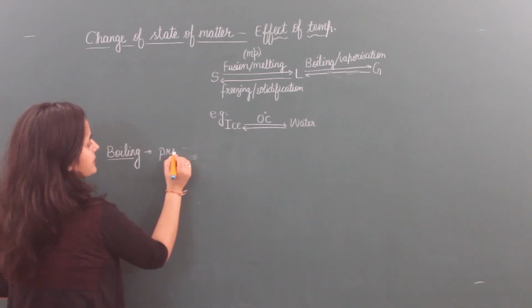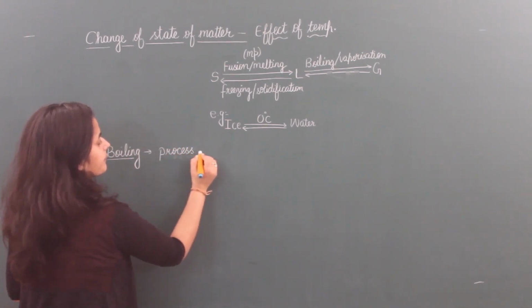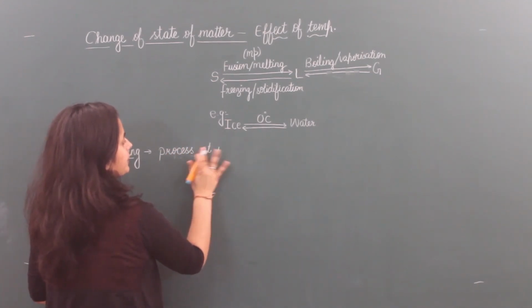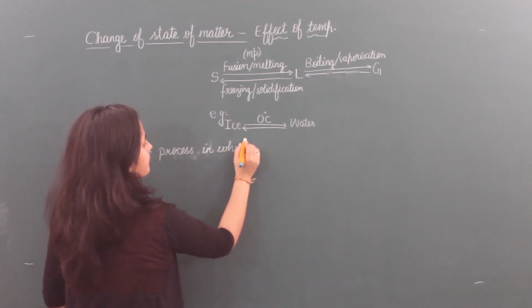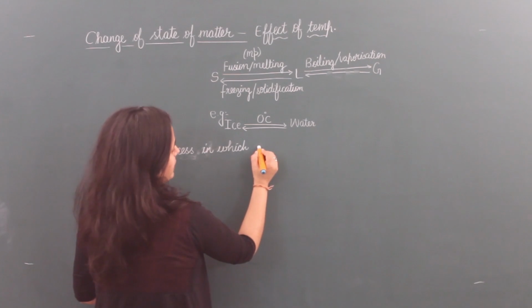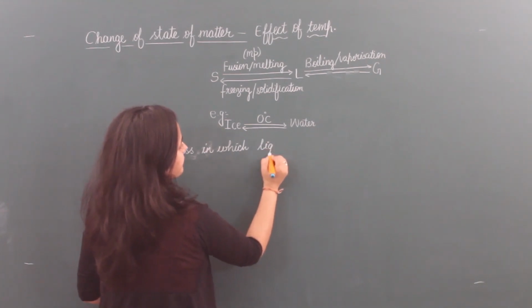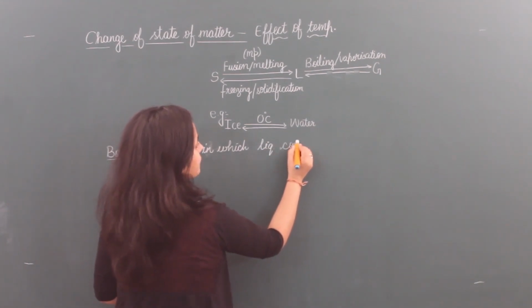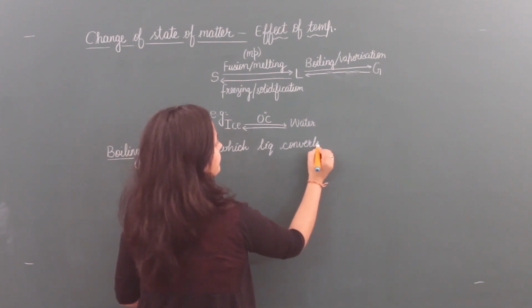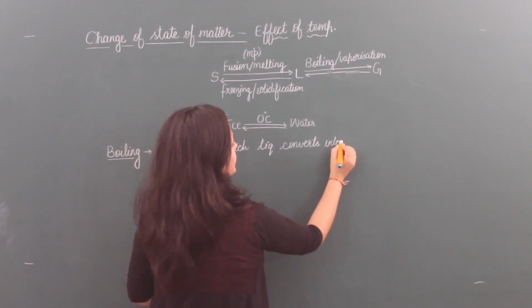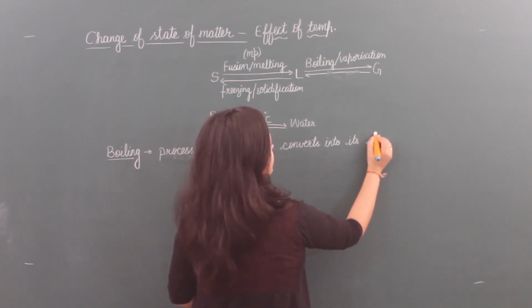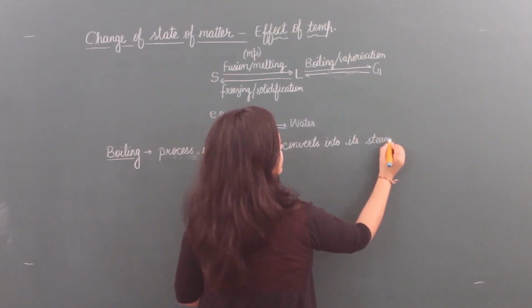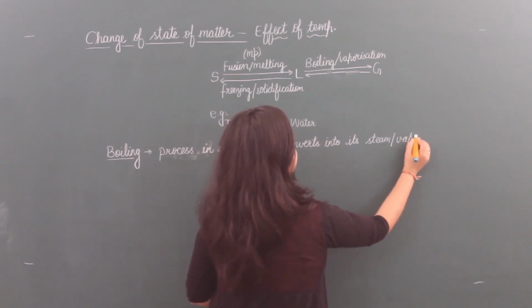Boiling is the process in which a liquid converts into its steam or vapors